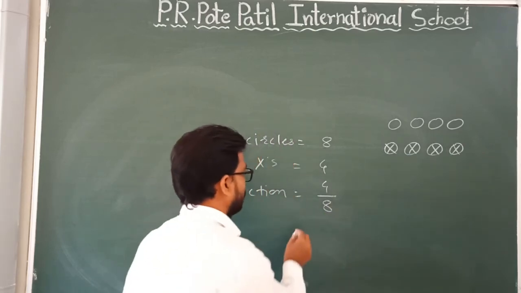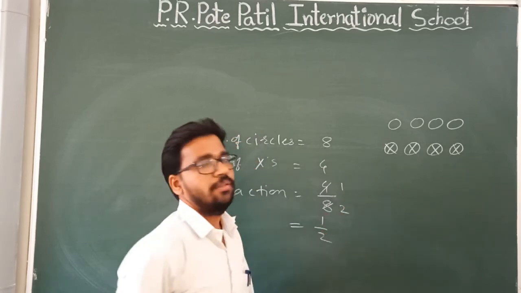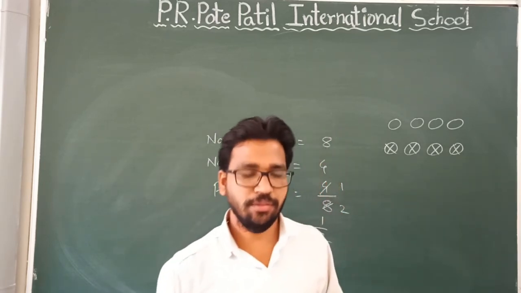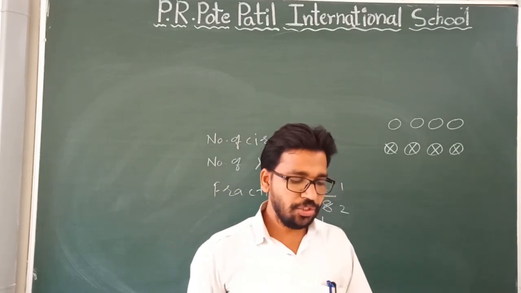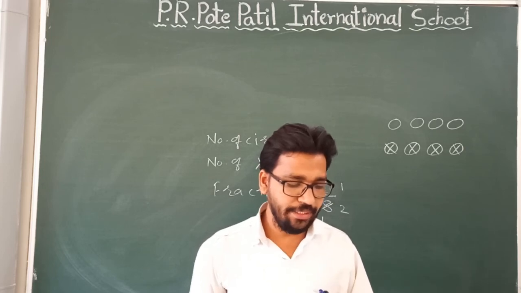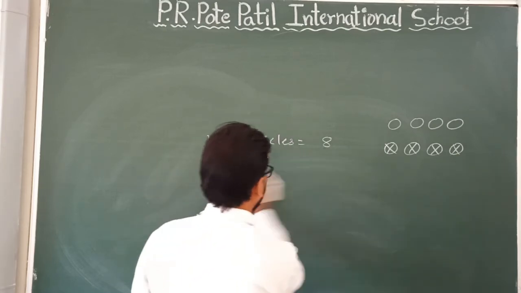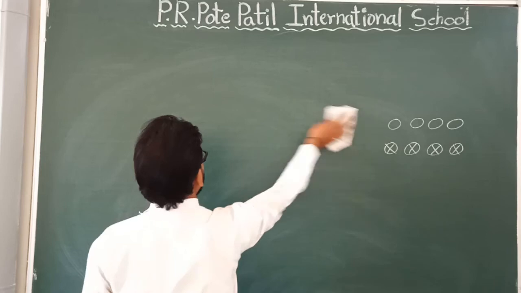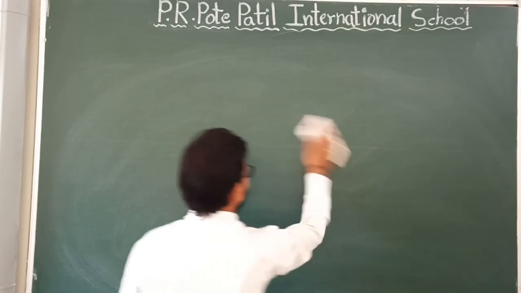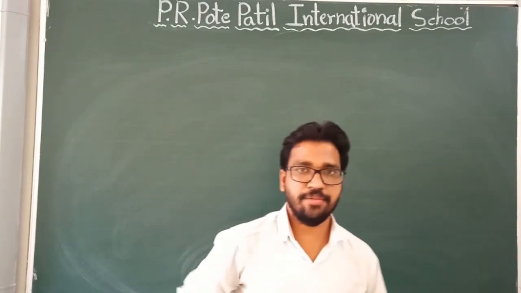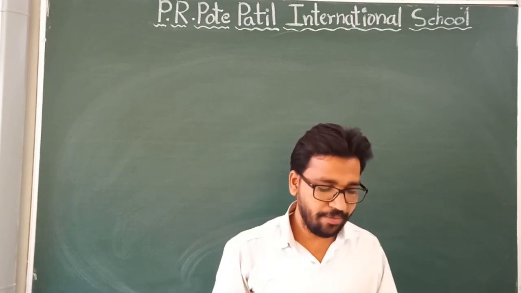You can simplify it. If we simplify this, 4 ones are 4, 4 twos are 8, so it is half. 1 by 2 fraction of the circles have x in them. Then the last question is: Christine received a CD player for her birthday. Nowadays a CD player is not available actually; we use pen drives and memory cards. So Christine received a CD player for her birthday.